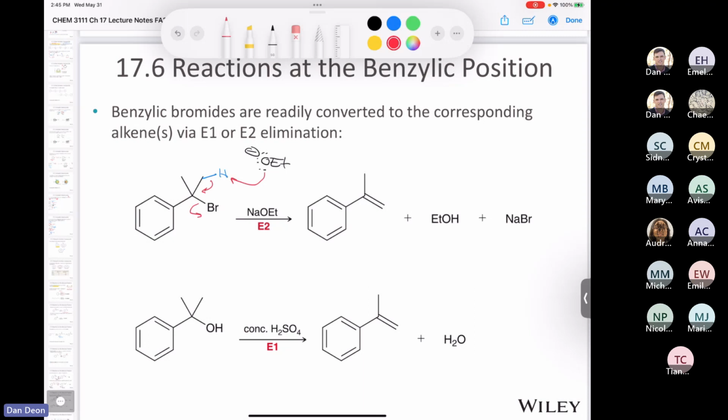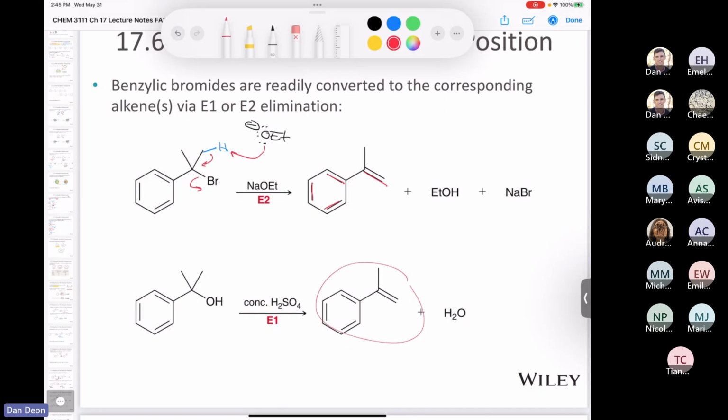Okay, so you end up with a conjugated system, right? You have double, single, double, single, double, single, double. So this is a completely conjugated system that you form. Also, you can take advantage of making that stable conjugated system.